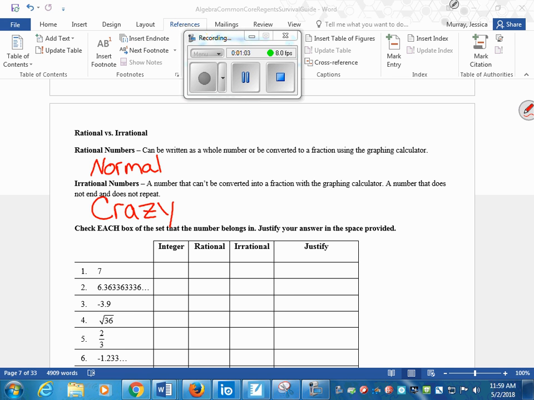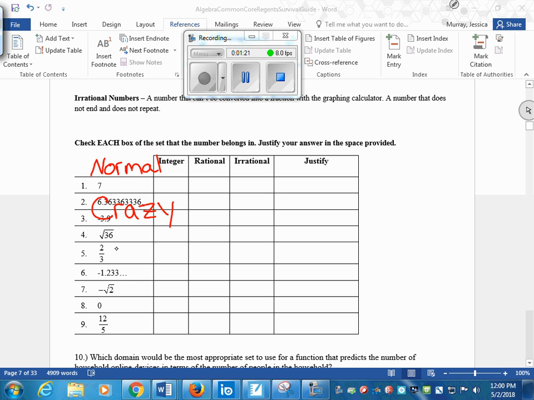Yep, you go ahead and write it. I try to not just use the textbook definitions, try to give you guys more than that. Okay, so we'll look at something that's a crazy number. I want you guys to go down to number 7. Type that in your calculator. Do negative root 2 into your calculator.